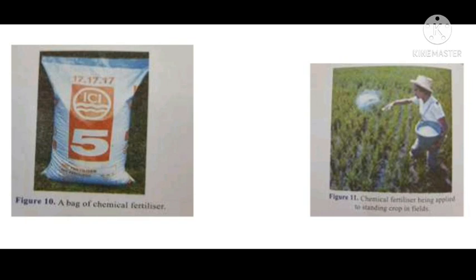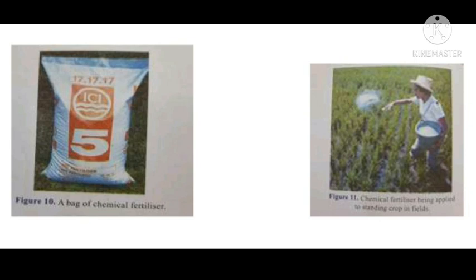Chemical fertilizers are soluble in water. They can easily mix in water. Since they are highly soluble in water, when chemical fertilizer is added, it is readily absorbed by the plants. Chemical fertilizers are made in the factories.